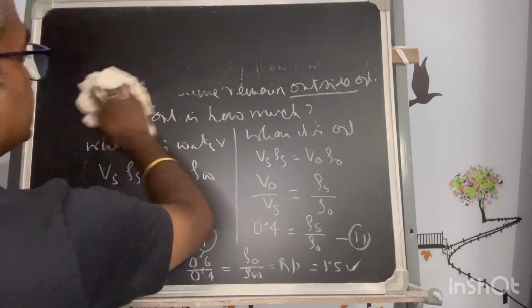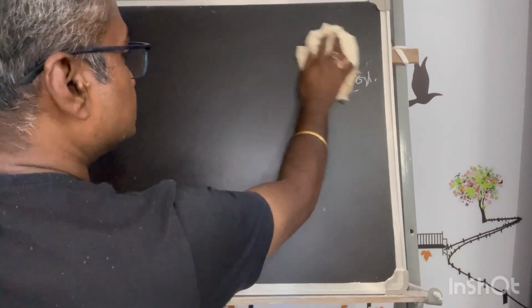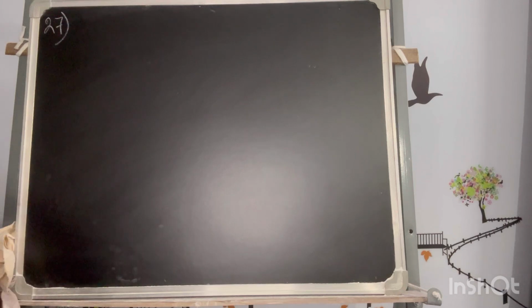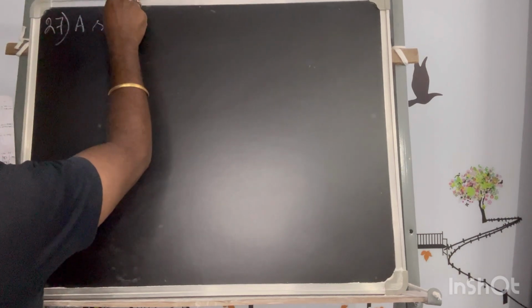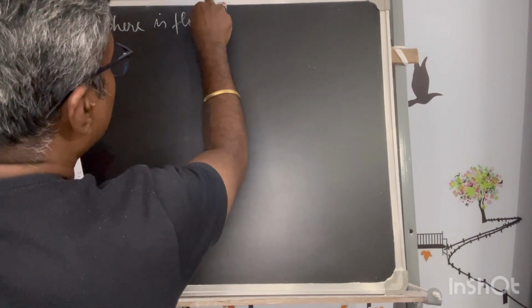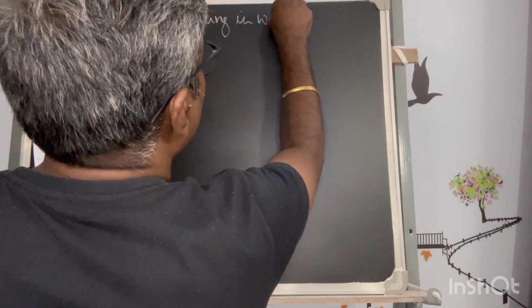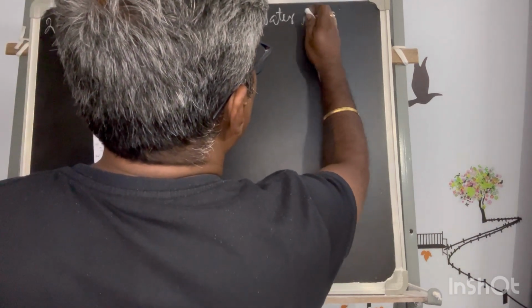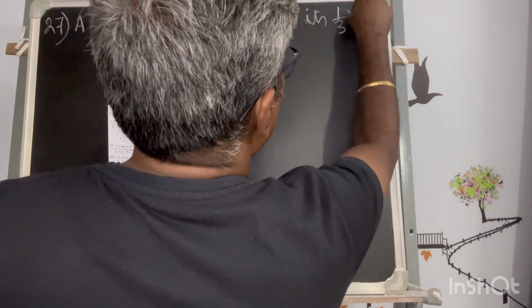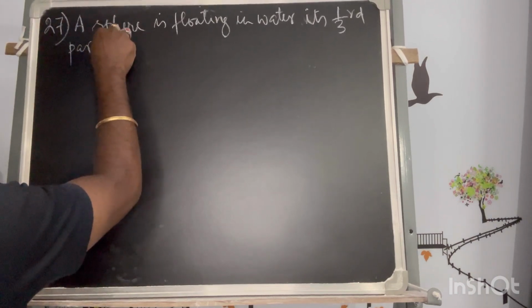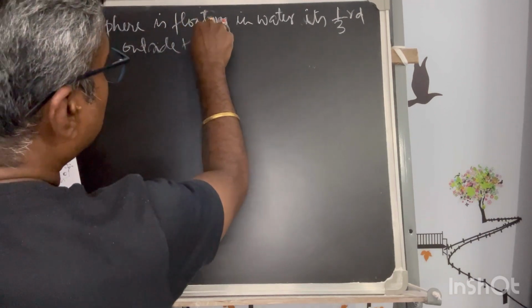That is problem number 27. A sphere is floating in water. One third part is outside the water.